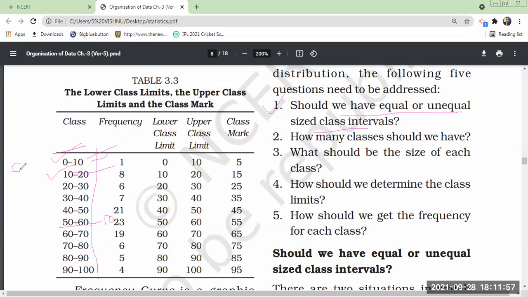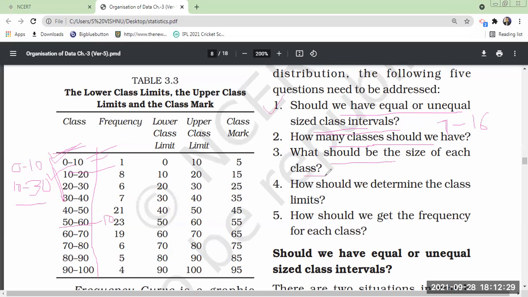Sometimes you will see problems like 0 to 10, then 10 to 30. These are unequal class intervals. Whether we have to prepare in equal or unequal intervals, we have to discuss. We have to check how many classes we should have. I told you, normally minimum 7 and maximum 16 should be there. There is no hard and fast rule, but it will look nice.